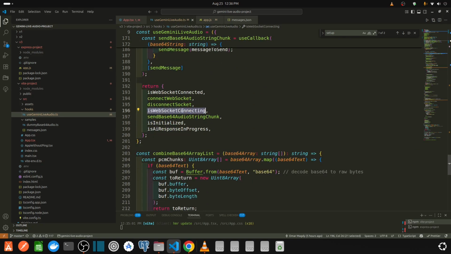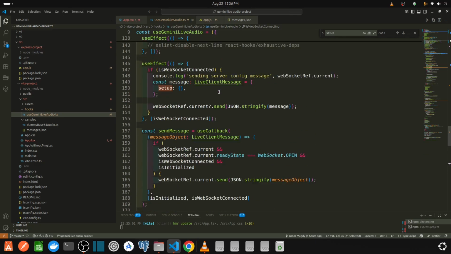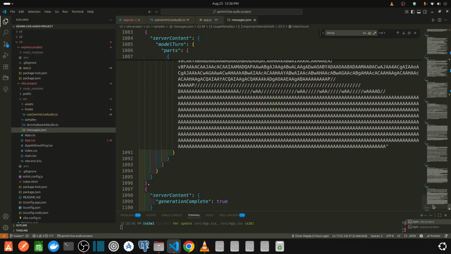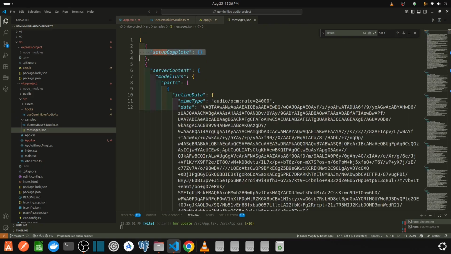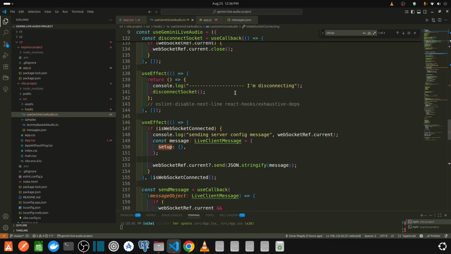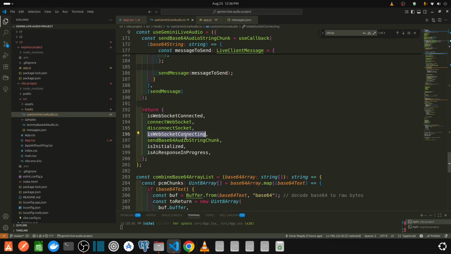The second case is that we are creating the setup and we haven't received the setup message. Until we receive this message, setup complete, we can't send audio, and we say that the WebSocket is connecting.